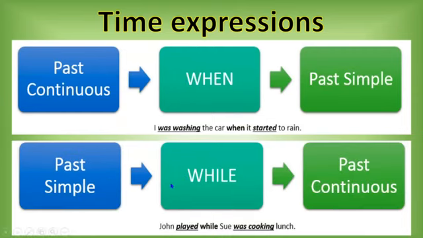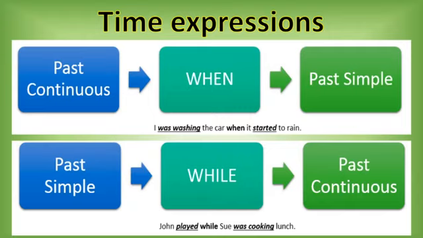It's very common that you can find this structure: past continuous sentence plus when plus simple past. For example, I was watching the car when it started to rain. Or simple past sentence plus while plus past continuous. For example, John played while Sue was cooking lunch. Okay?